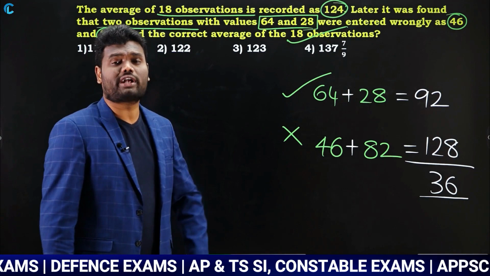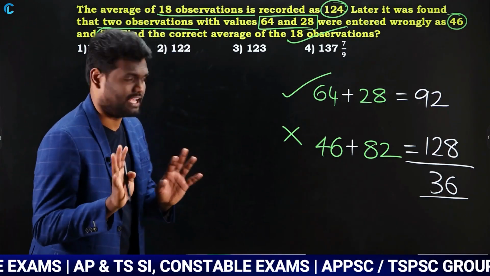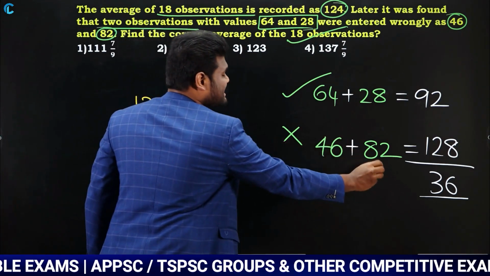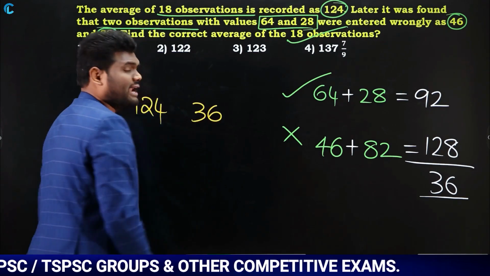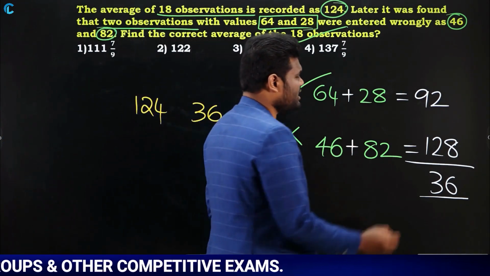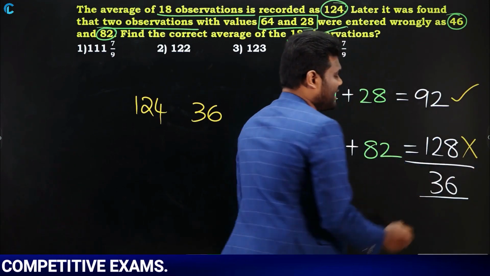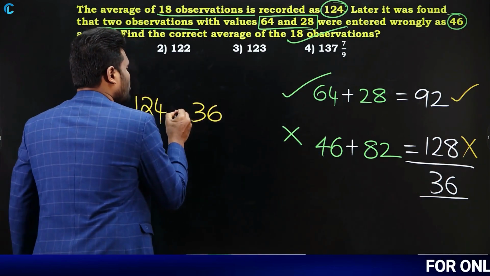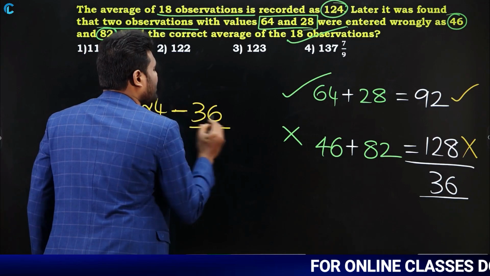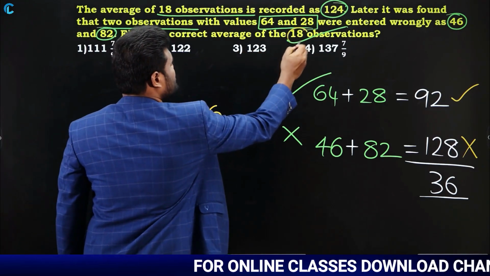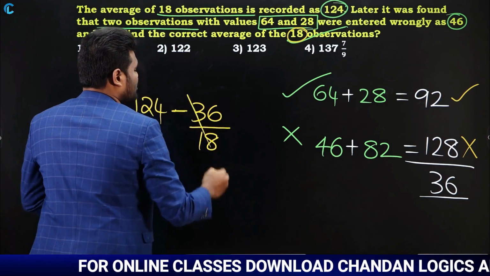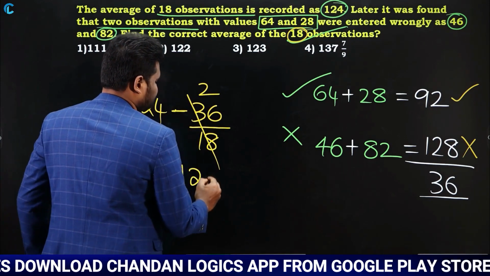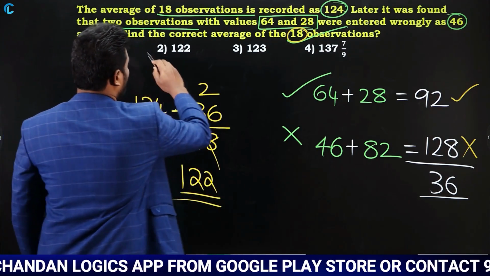If the difference is 36, as I told you, either you need to add or you need to subtract. Yes or no? Actual average is how much? Actual average is 124. As you got 36 as the difference, write that 36. When to add, when to subtract, I have already told you. In this, if you observe here, this is the right value, this is the wrong value. As the wrong value is more than the right value, you need to subtract it. So you're going to subtract. But don't forget, you need to distribute and you need to subtract. When you're distributing, total how many observations? Total 18 observations. So divide by 18. So 36 divided by 18 is going to be 2. So 124 minus 2, correct average. What is your correct average? Correct average is nothing but 122.